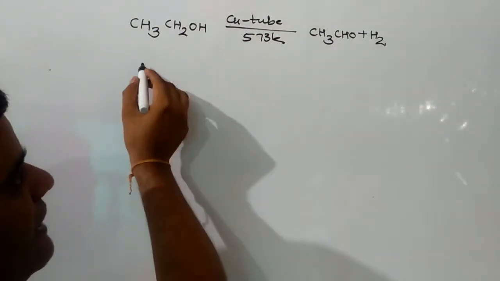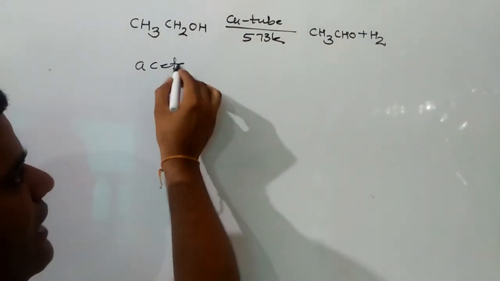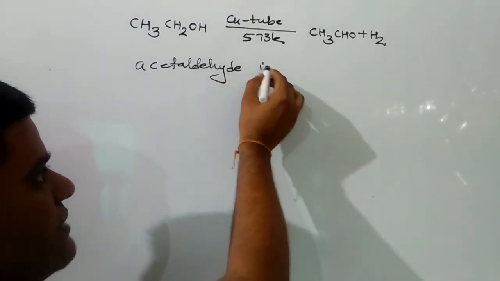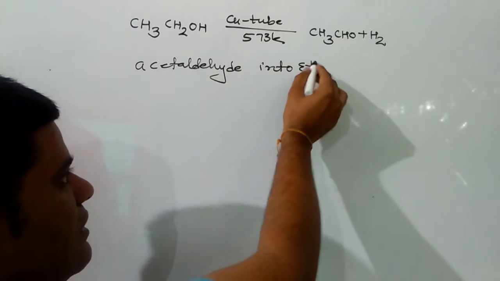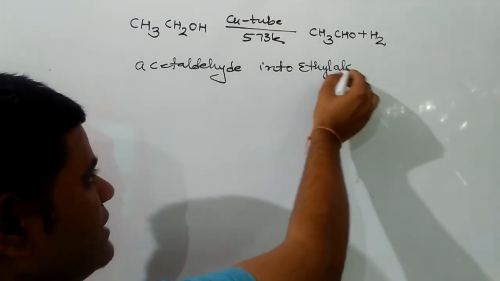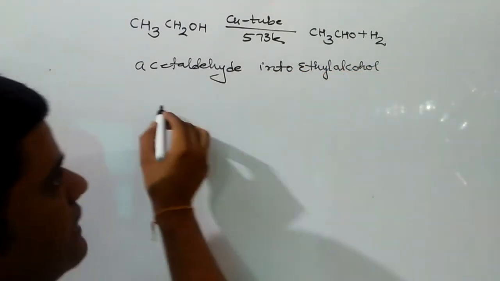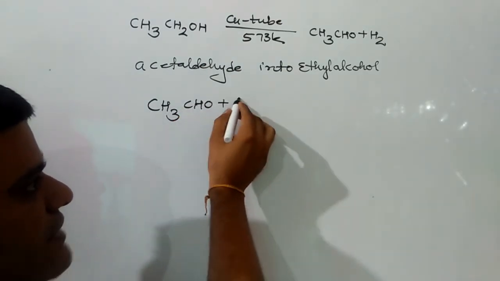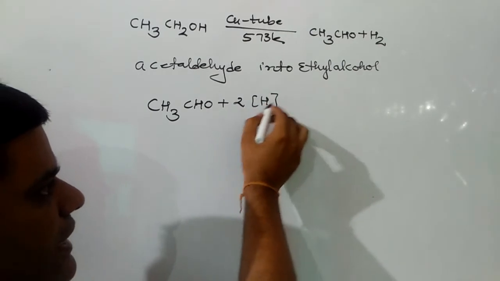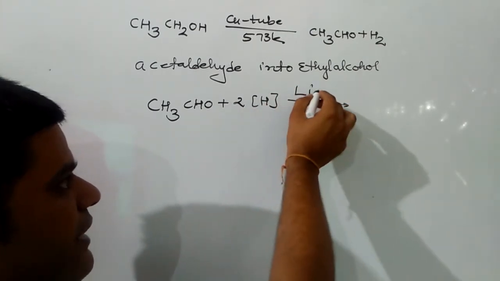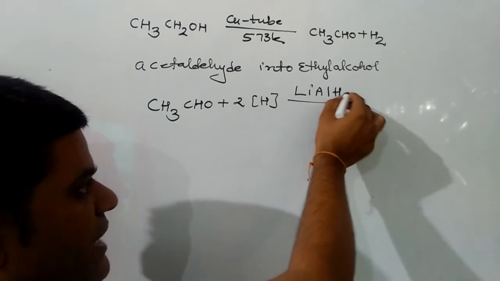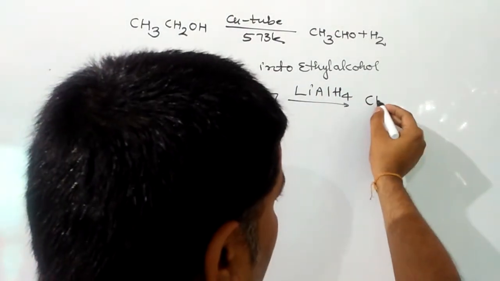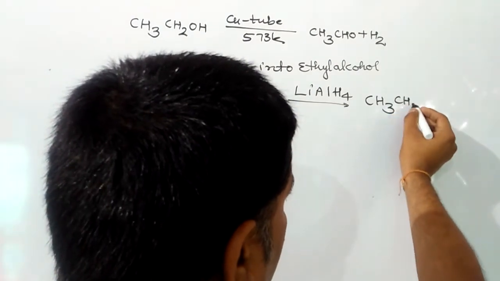Similarly, the next question might be: convert acetaldehyde into ethyl alcohol. In this case, reduction needs to be done, and it is done with lithium aluminum hydride. Acetaldehyde on reduction with lithium aluminum hydride or sodium borohydride or sodium in ethyl alcohol will give you the alcohol.